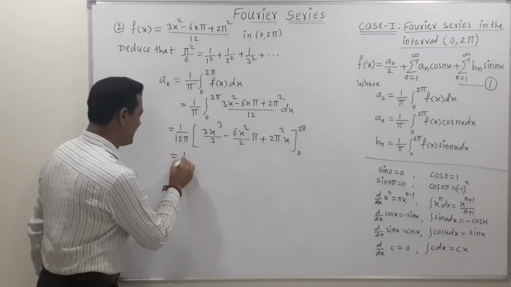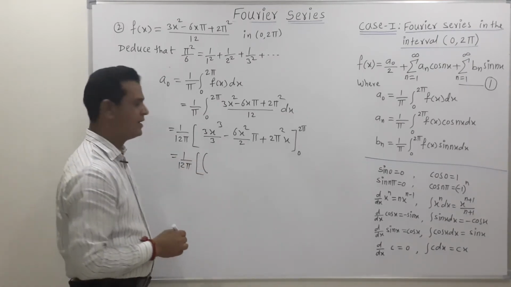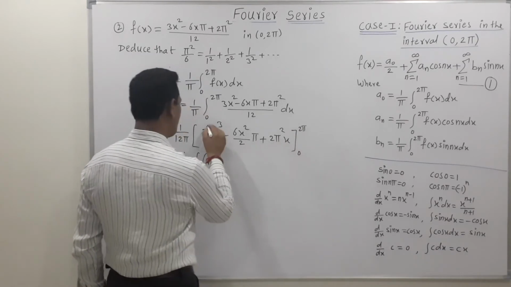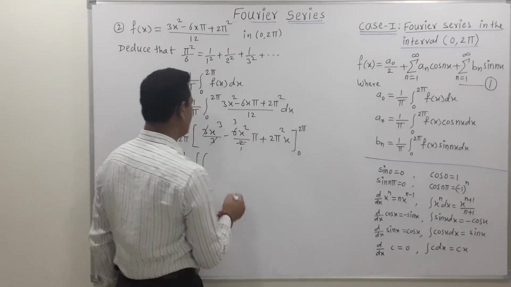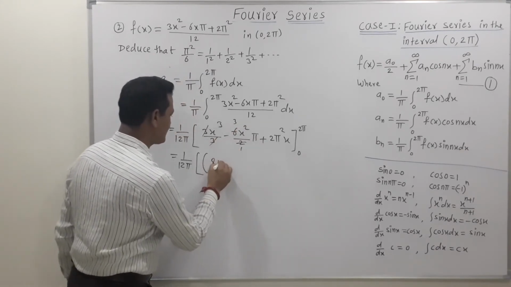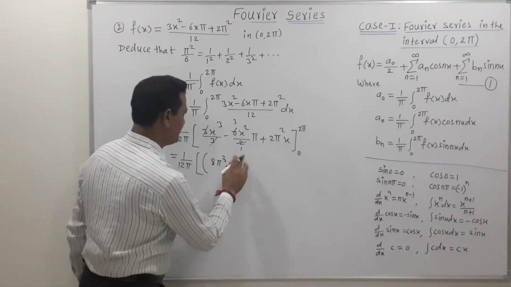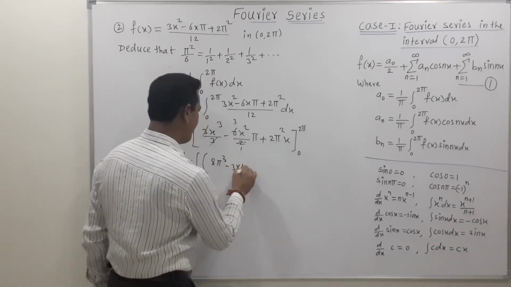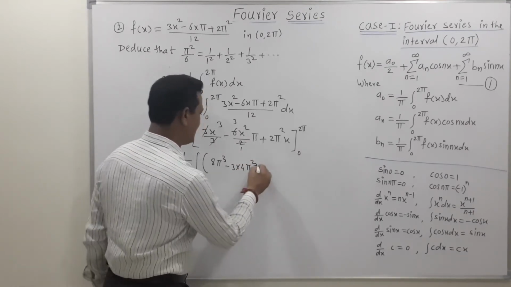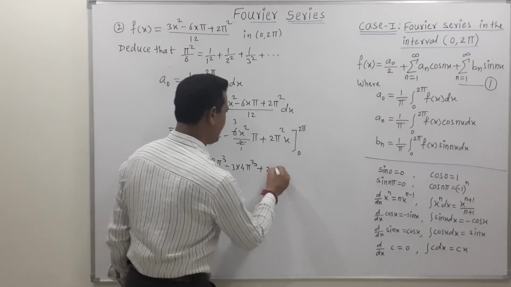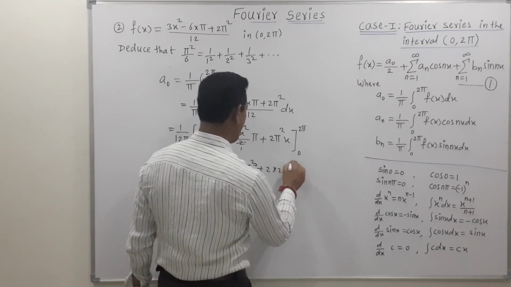So now let's put in the values of the upper limit and lower limit, which is very simple. The upper limit is 2 pi, so this 3 will get cancelled. So 2 1s are 2, 2 3s are 6. We can write this as 8 pi cube minus 3 into 4 pi square, then pi cube, plus 2 into 2 pi cube.